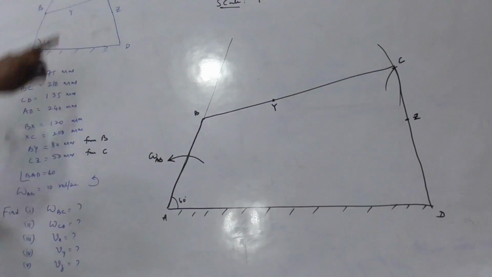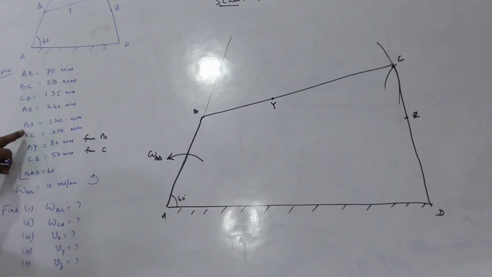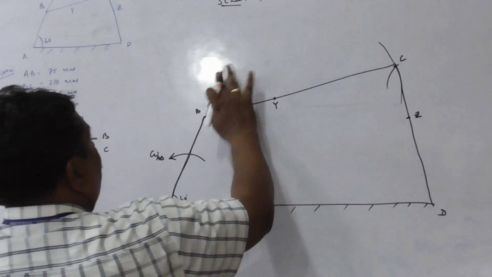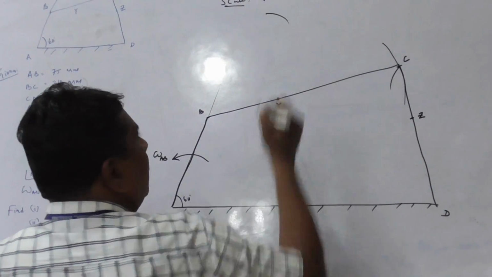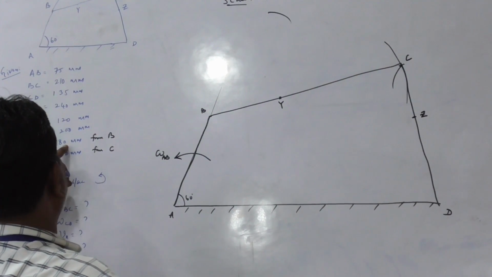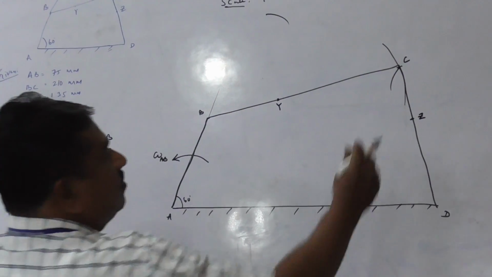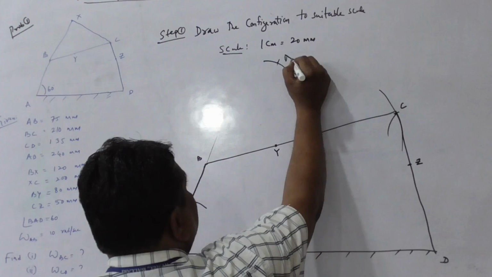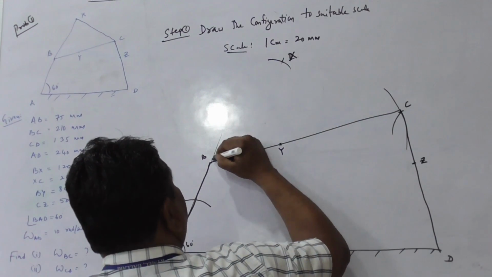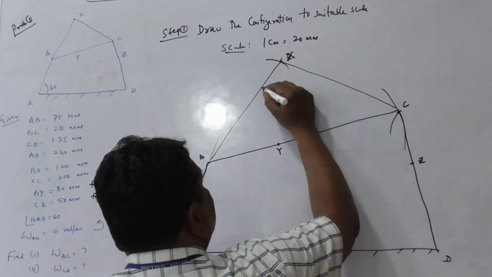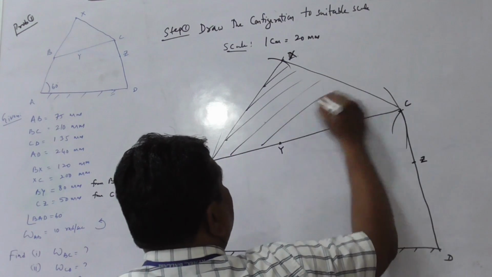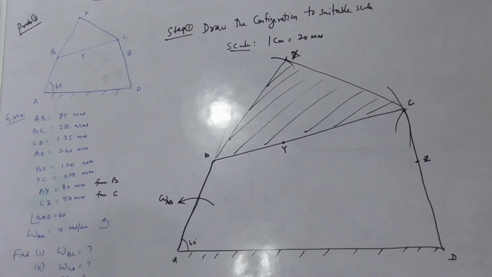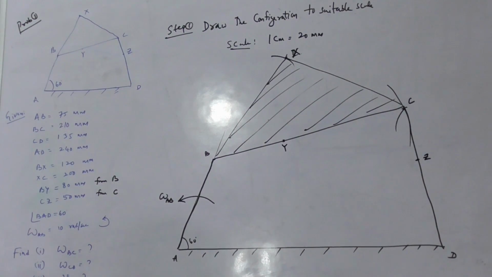And X is the point which is at a distance of 120 mm from B and 200 mm from C. Therefore, take that 120 mm as per that scale, cut an arc from B. Then take this distance 200 mm as per the scale with the C as center, cut an arc to get point X. Join BX, CX. All this is a single link. This is the configuration diagram drawn to the suitable scale.